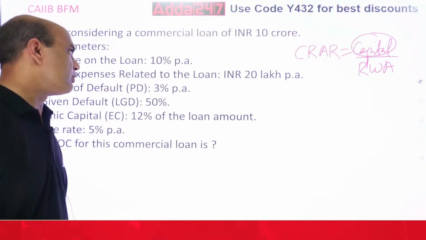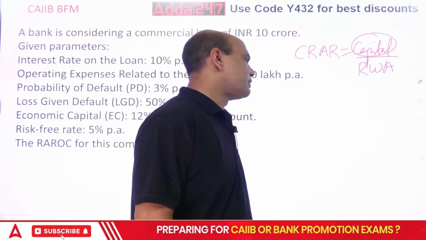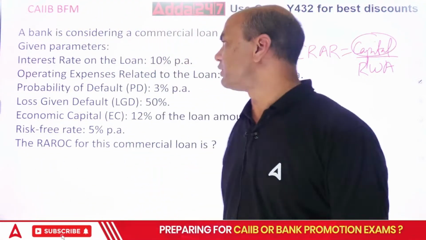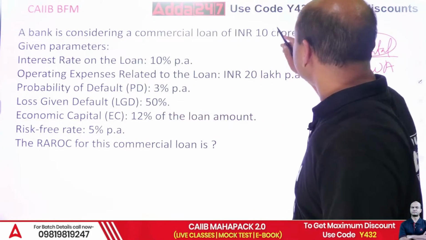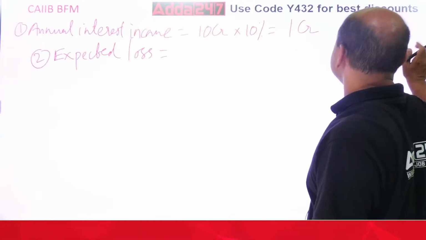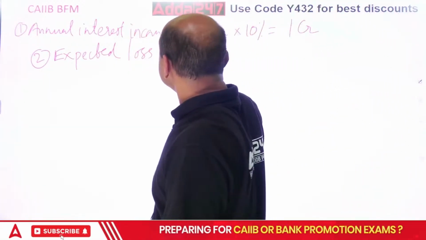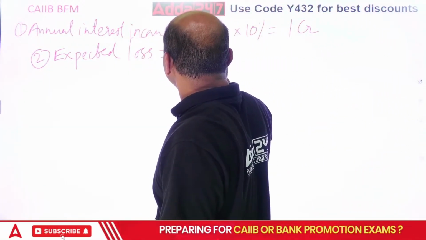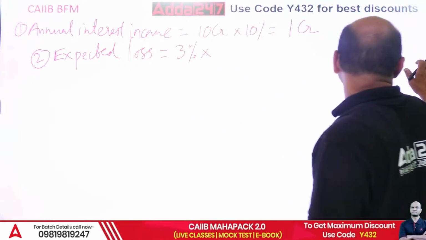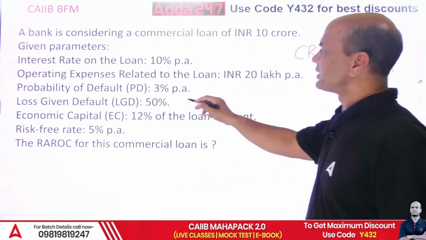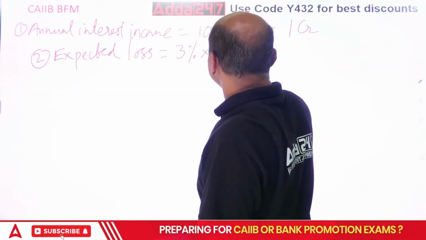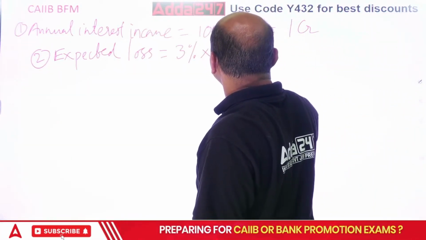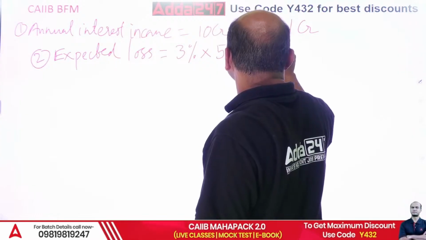So PD into LGD into my loan amount. So 3% into 50% into the loan amount. What is the loan amount? 10 CR.